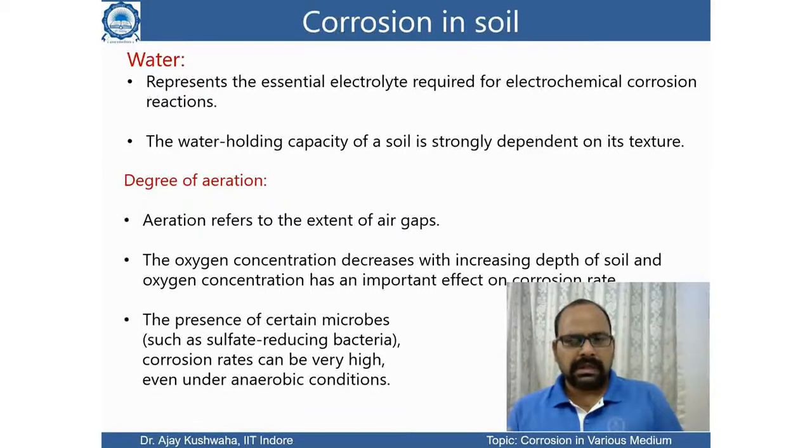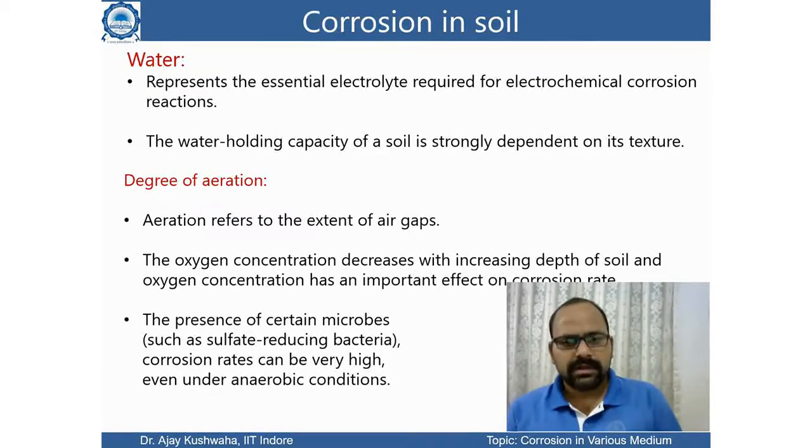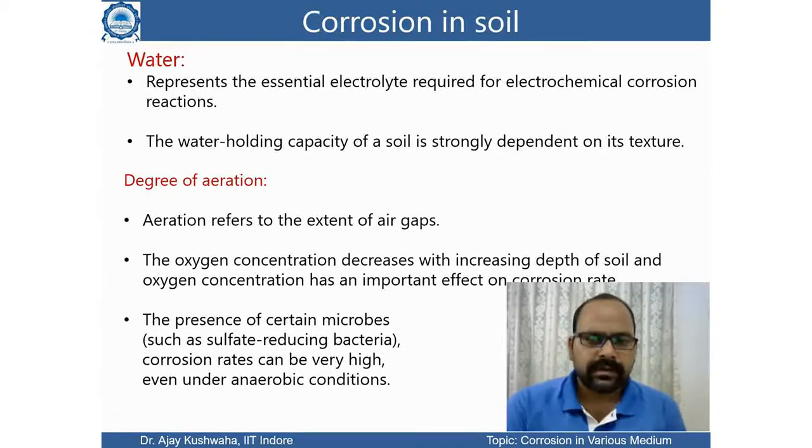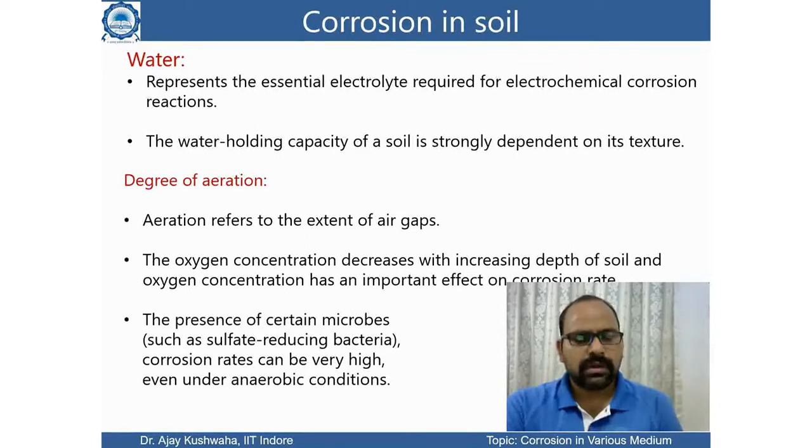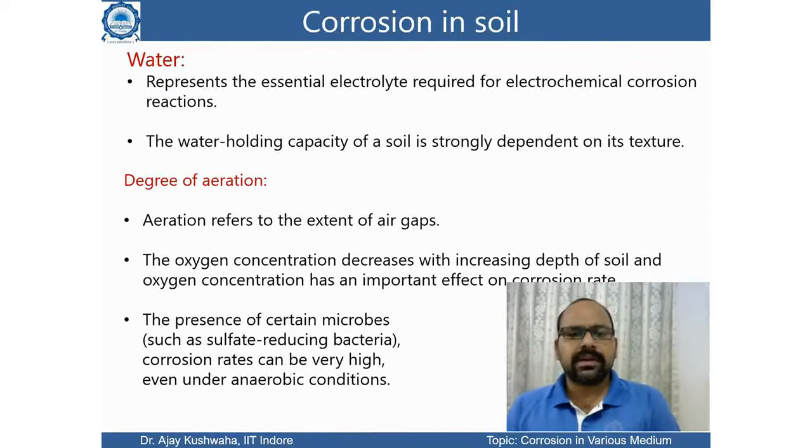So oxygen concentration has an important effect on the corrosion rate, because oxygen concentration decreases with the increase of the depth of the soil. And the second point, even the presence of certain microbes. Though maybe there is no oxygen or very little oxygen, if there are microbes which are sulfate reducing bacteria, then again there is a possibility to observe corrosion even in anaerobic conditions.